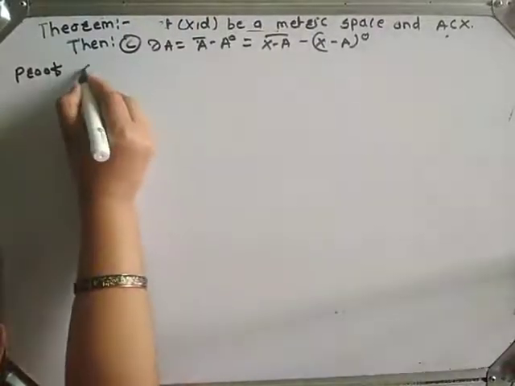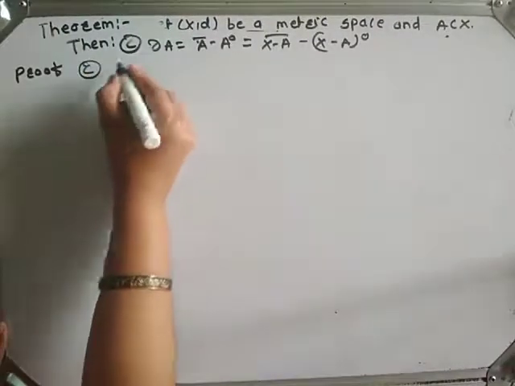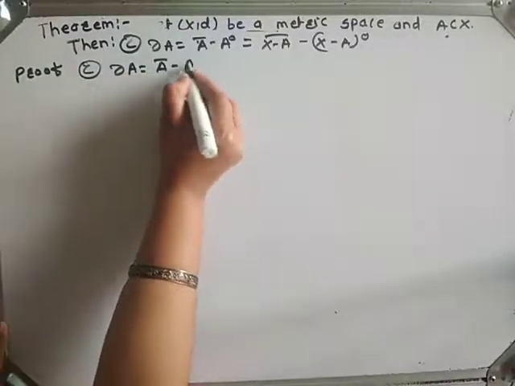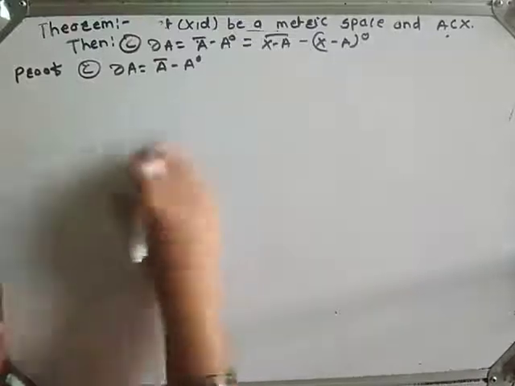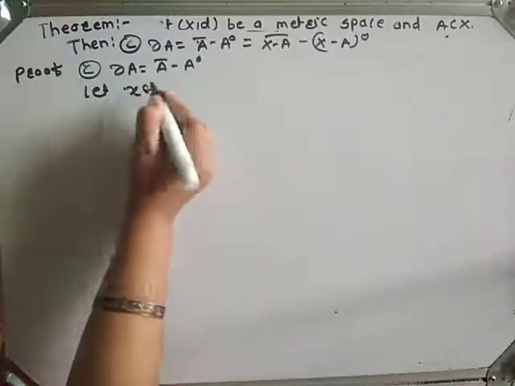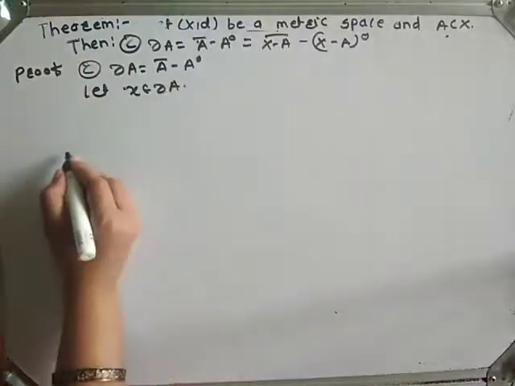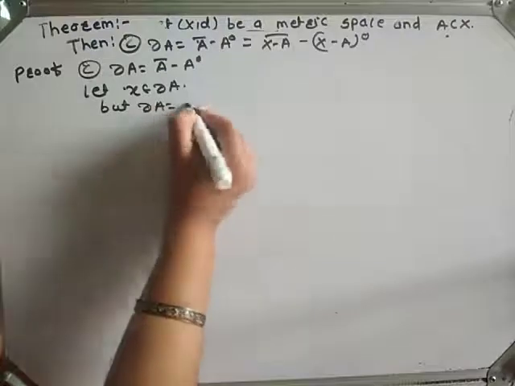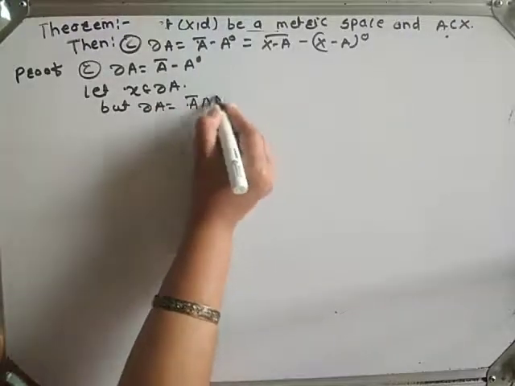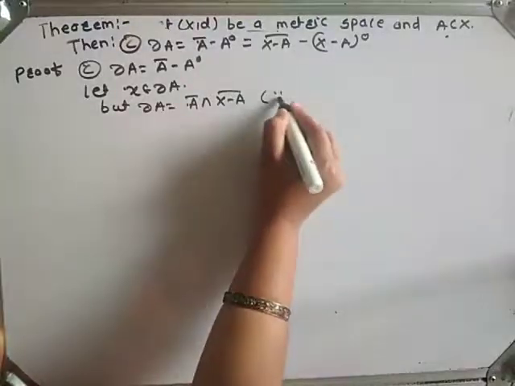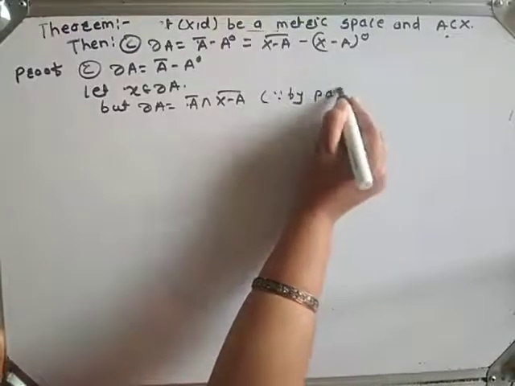Now we will prove part C. In part C, we have to prove boundary A is equal to A closure minus A interior. For this, let x belong to boundary A, but boundary A is equal to A closure intersection X minus A closure, since by part B.